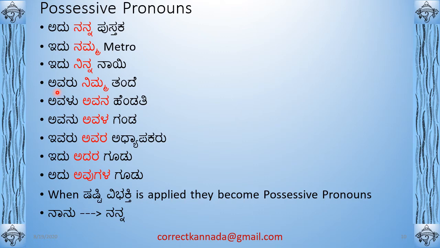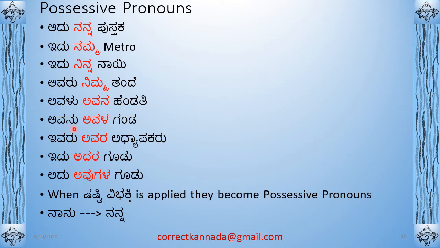Okay, Avaru Shashti Vibhakti is, sorry, not Avaru, Nimma Tande, Nimma. So Neevu Shashti Vibhakti is Nimma. Tande is father. Avalu Avana Hendati. So Avanu Shashti Vibhakti is Avana. See, Avanu is a personal pronoun, with a wu. When you remove the wu, it becomes Shashti Vibhakti. Avana Hendati, his wife.